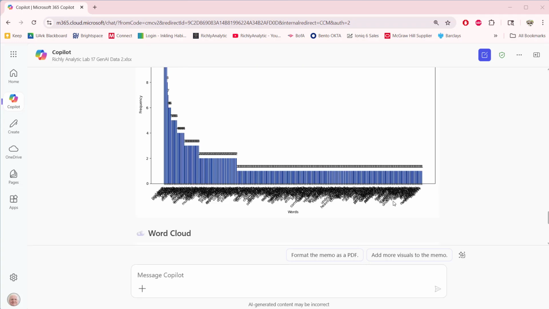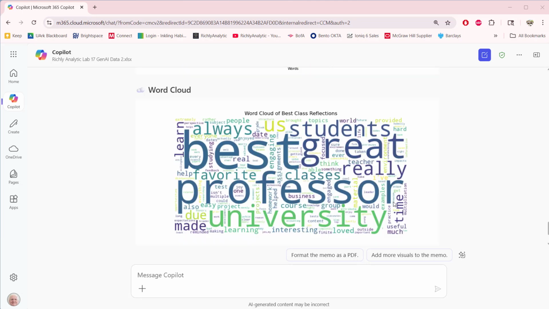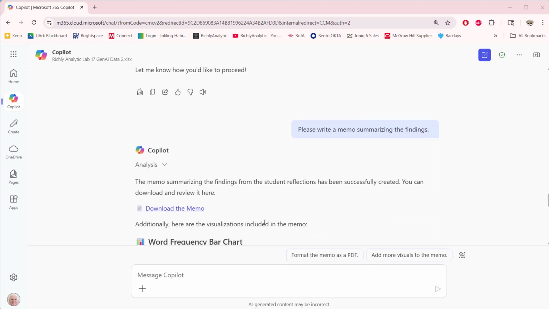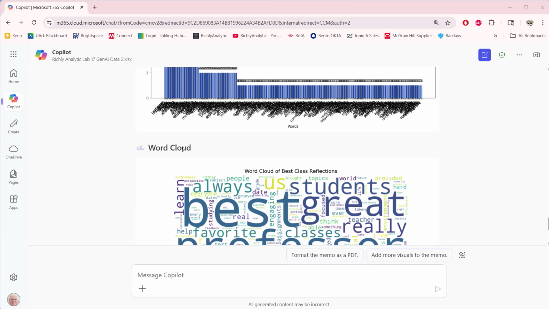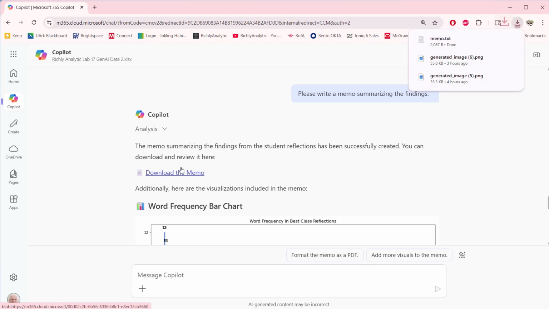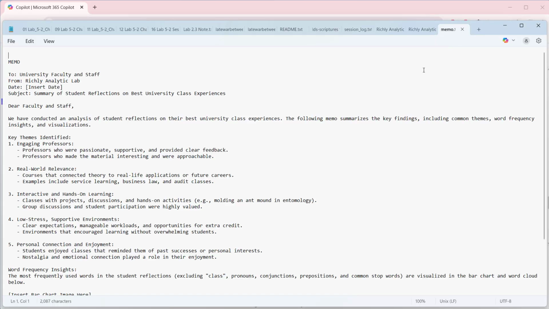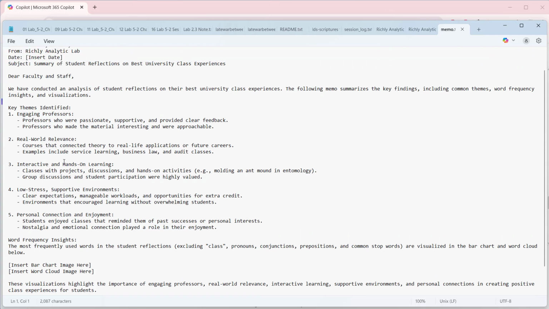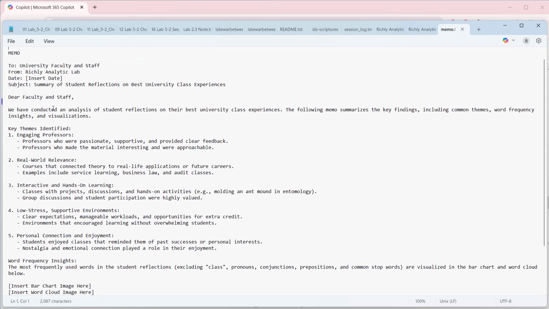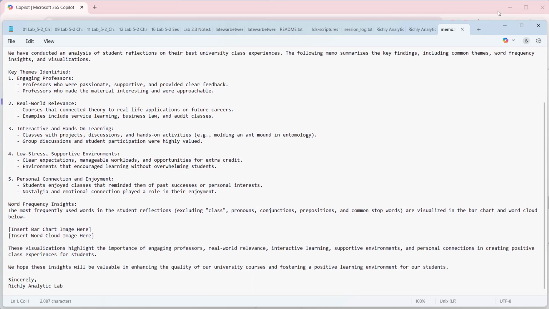Okay, so here we see the production, and I asked it to download the memo, and it says you could include a frequency bar chart or a word cloud, but let's see what the memo looks like. So I'm going to open up this memo. A lot of the themes are what it started with when it summarized, but it talks about the word frequency, and if we want to insert the bar charts and so forth, it sets it up as a memo to reflect that. And so that's done.